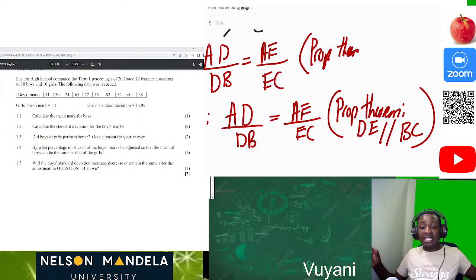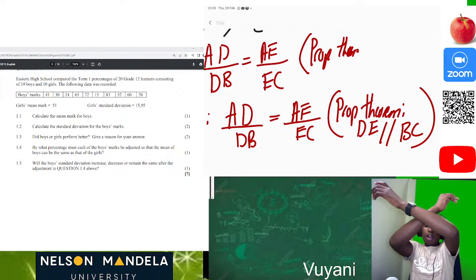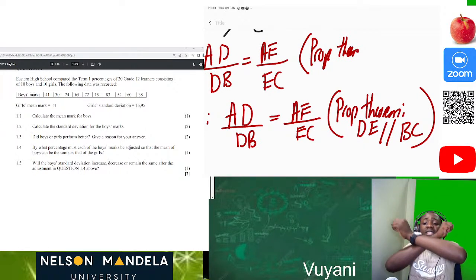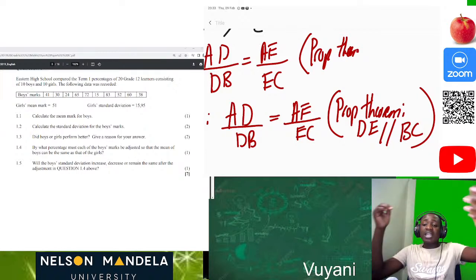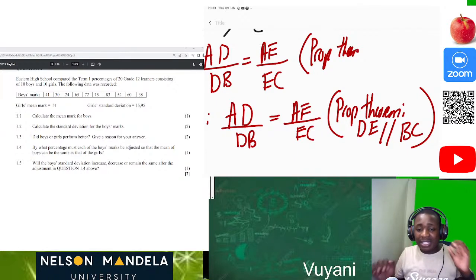If we're having straight lines, we know that this can form our vertically opposite angles which are equal to each other. So if we just say this and this are equal to each other and you don't state that they are vertical angles, then your answer is not going to be correct. So always state your reason, and also if you are dealing with parallel lines, state the parallel lines.